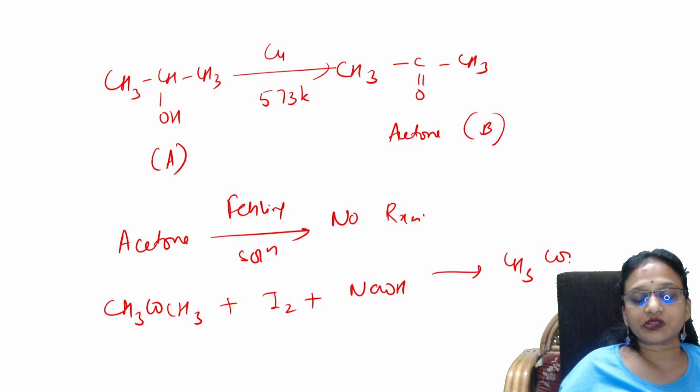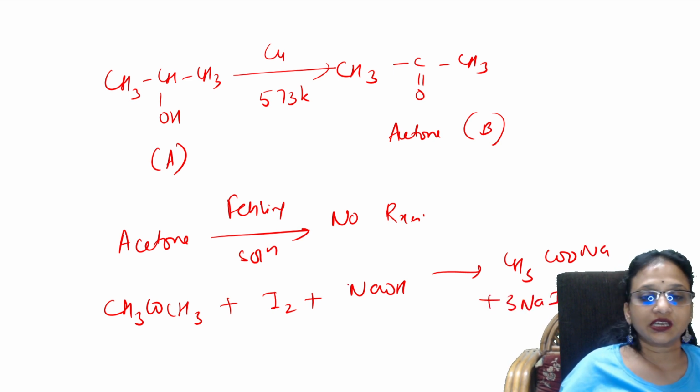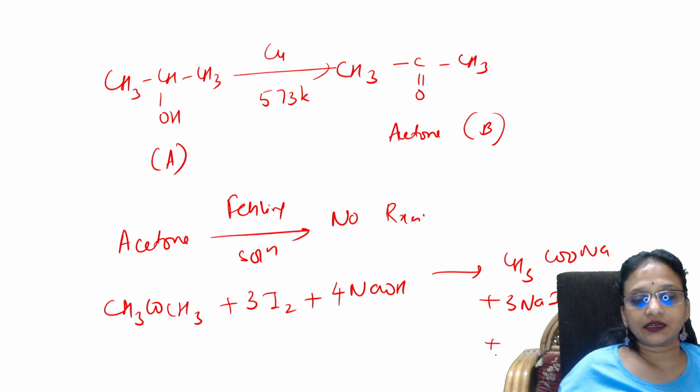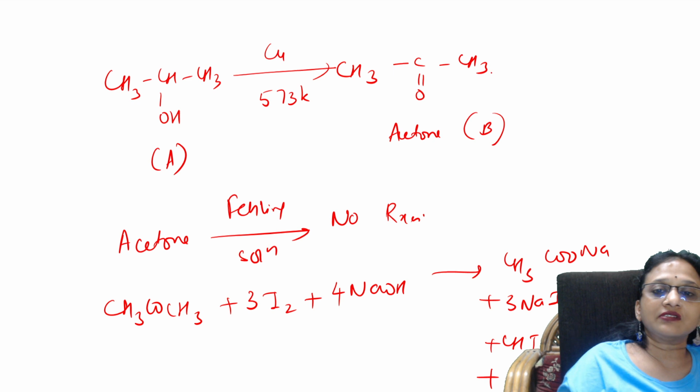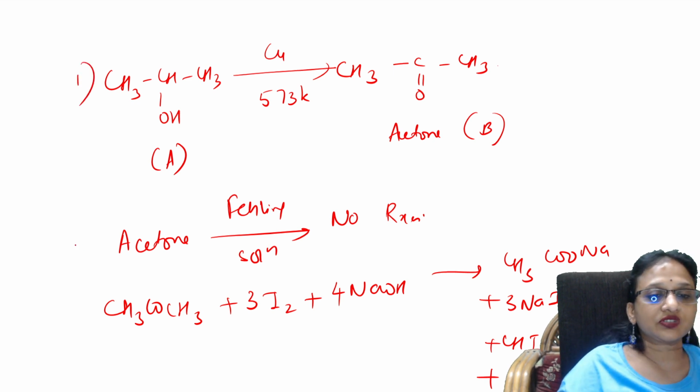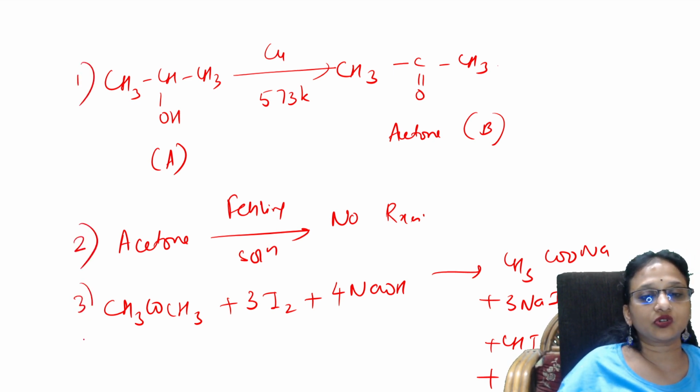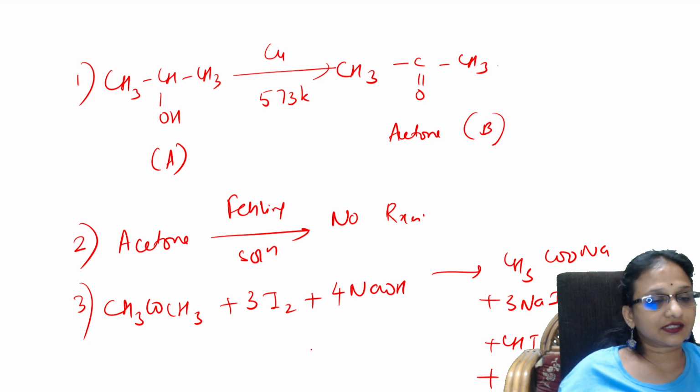The yellow color precipitate of iodoform. 3NaI always. This will be 4 molecules, this will be 3 molecules, and iodoform CHI3 would be formed as a yellow color precipitate, and this is water. So see the clues. They gave us a clue here. They gave us one more clue here. So I've written all the reactions here.